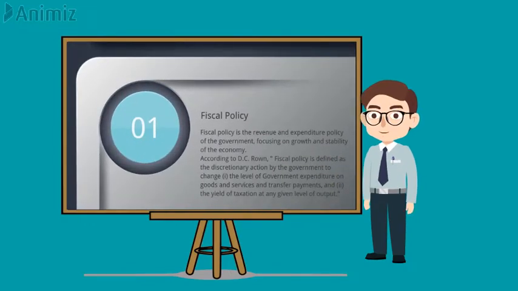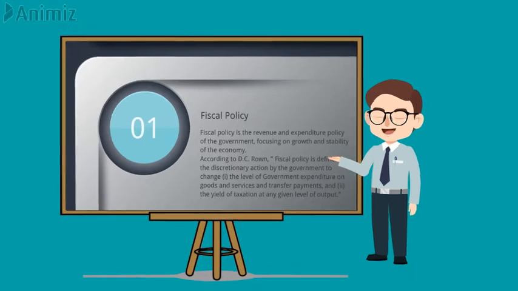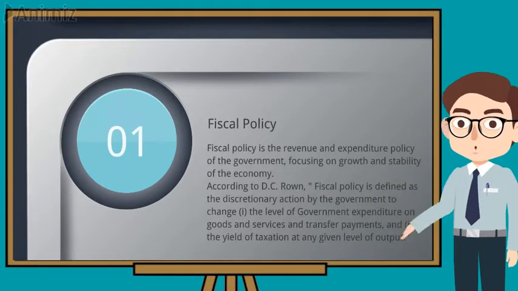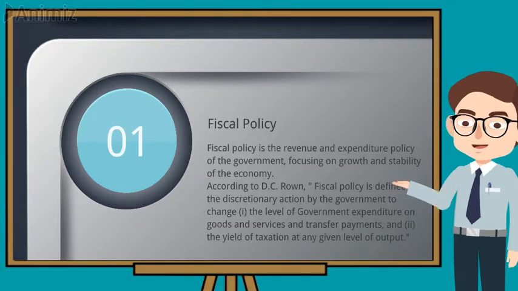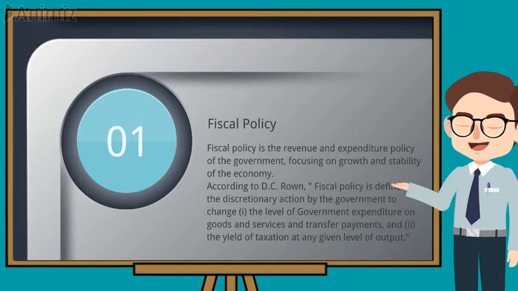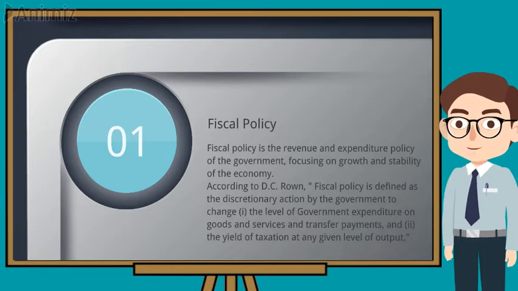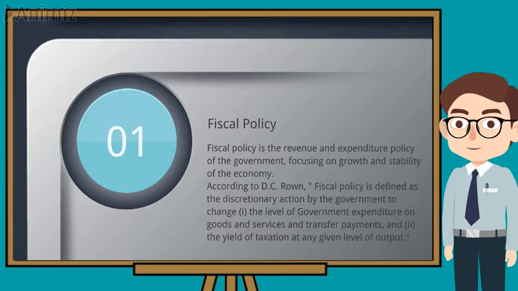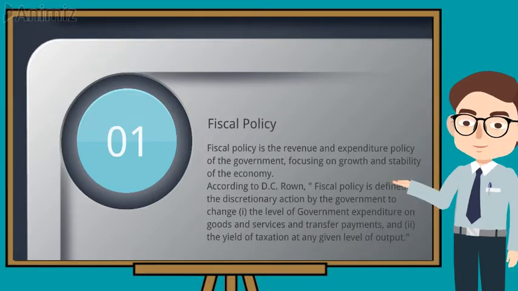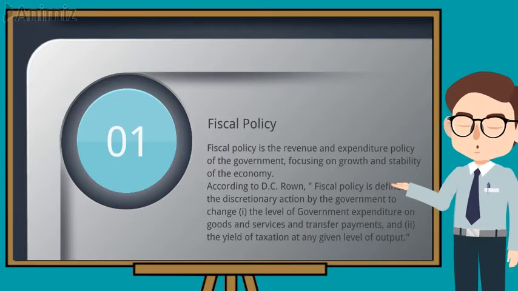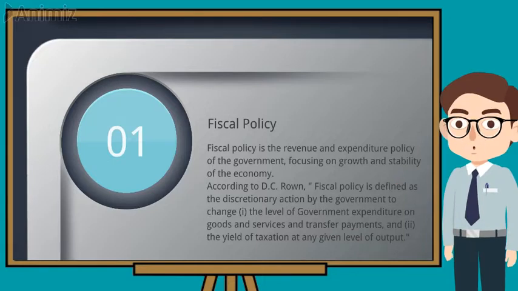Now, let's explain fiscal policy. Fiscal policy is the revenue and expenditure policy of the government, focusing on growth and stability of the economy. According to Arthur Smithies, fiscal policy is defined as the discretionary action by the government to change the level of government expenditure on goods and services and transfer payments and the yield of taxation at any given level of output.